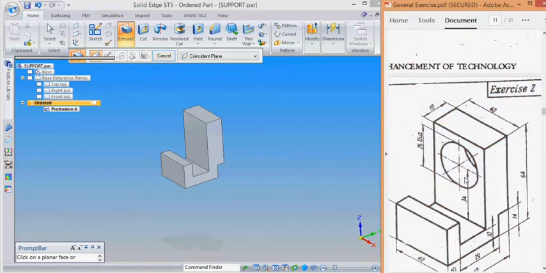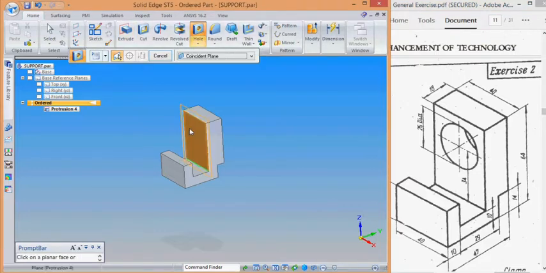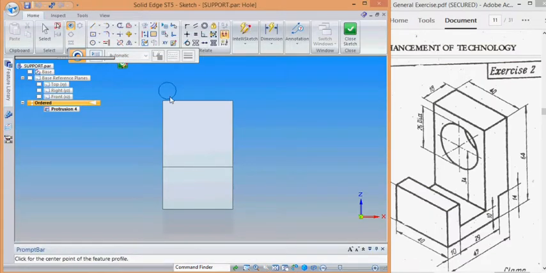how to create this hole on this face by simply taking the hole command. We can choose either hole or cut out. Right now I prefer to use the hole here. Select the command, select a face to create the hole. Show the planes for the references at the center. The hole is created. Select the sketch, draw a sketch simply, and give the dimension.